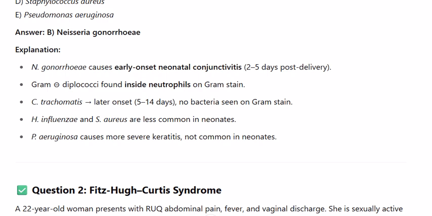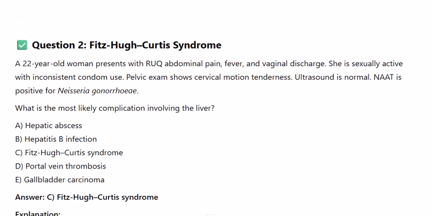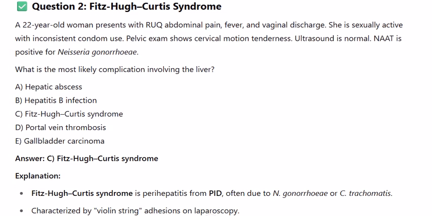Question 2. Fitz-Hugh-Curtis syndrome. A 22-year-old woman presents with RUQ abdominal pain, fever, and vaginal discharge. She is sexually active with inconsistent condom use. Pelvic exam shows cervical motion tenderness. Ultrasound is normal. NAAT is positive for Neisseria gonorrhoeae. What is the most likely complication involving the liver?